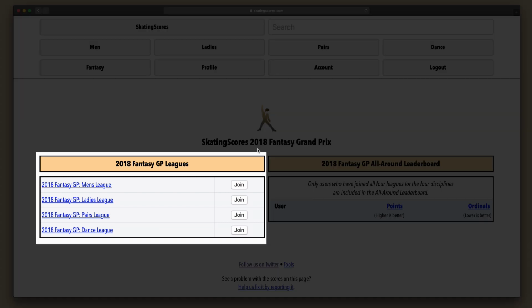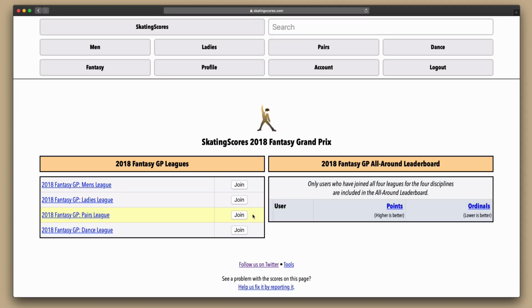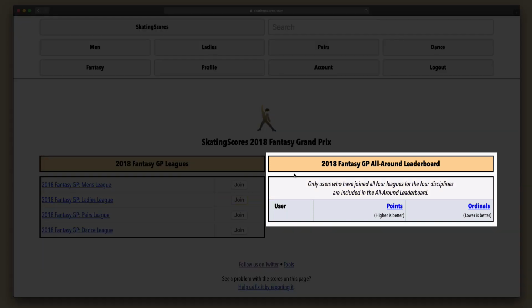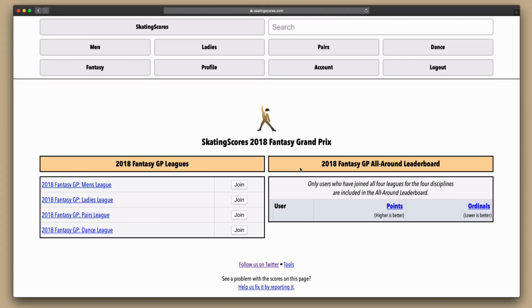Here on the left you can see there are 4 fantasy leagues, 1 league per discipline: men's, ladies, pairs, and dance. You can participate in any league or leagues you like, depending on which disciplines you're interested in. Here on the right is the all-around leaderboard. This is where you'll see your ranking among all the other fantasy players as the Grand Prix season progresses.